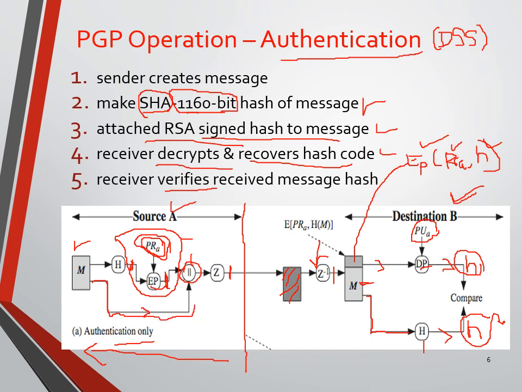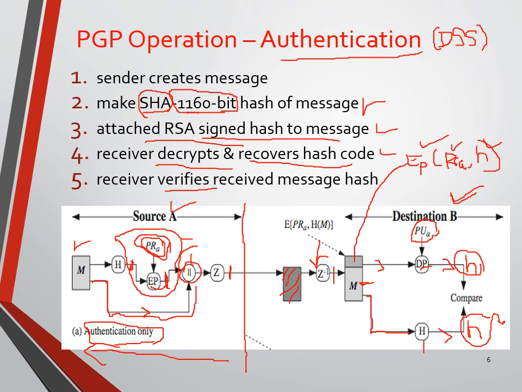We are just concatenating it with the encrypted hash code and sending it. So there is no confidentiality for the message. So only authentication by using the digital signature standard. This is one of the major drawbacks. That's why the name is given authentication only. There is no confidentiality.